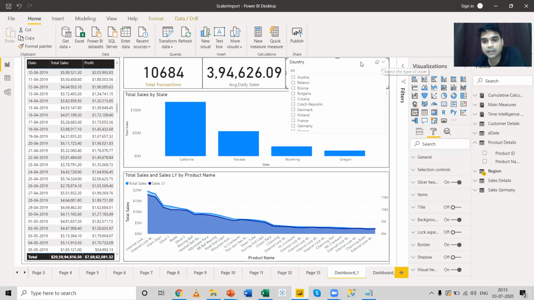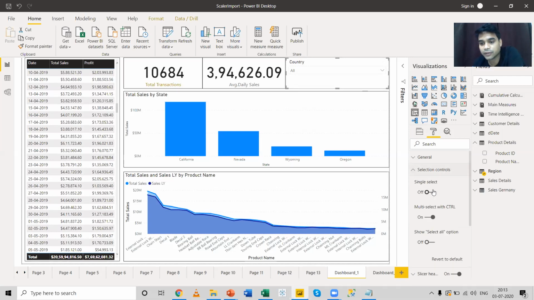I can also do some other options. If you select this particular slicer and go to format, you can see the selection control. Over here, you have an option called show select all. If you enable this particular option, you can see there's a select all option over here. You can also change the outline colors, positions, and height over here. We can also come down to the items, and for each of the items you can change the color.